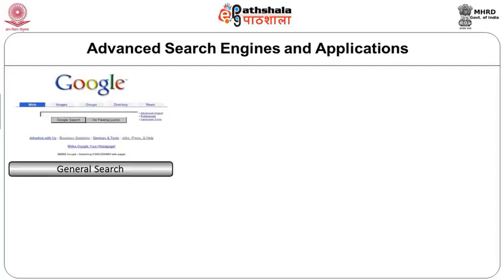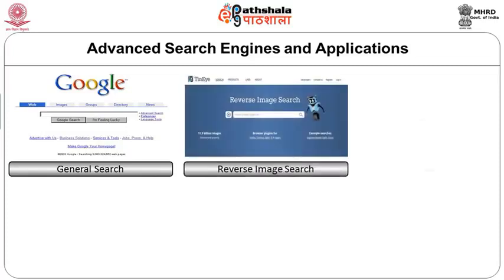Generally people use Google as a search engine for any general purpose search. But there are also particular search engines which only search images. Google itself has Google Maps, where we can search a place on a map rather than a place as a text word. But there are even particular and specialist image search facilities like TinEye, for example, which uses what is called reverse image search, and Gazopa, which uses similar image search. So these are very specialized search engines which can search images, and through an image we can arrive at a text